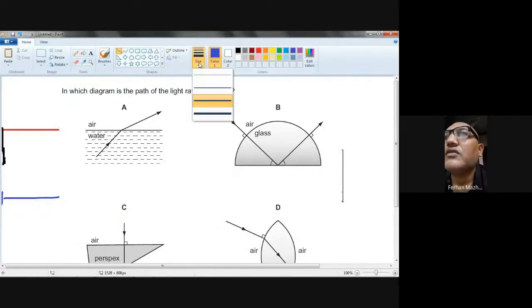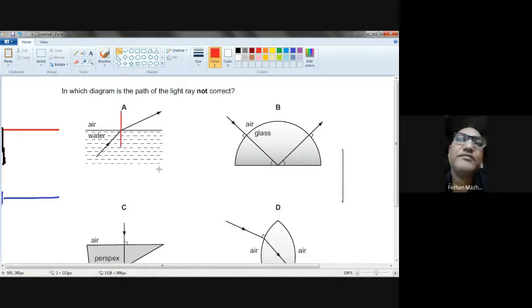I need to draw a line with red color. So here I have drawn a normal. When the light enters from a dense medium into a rare medium, it should bend away from the normal. It has bent away from the normal, so there's no problem.